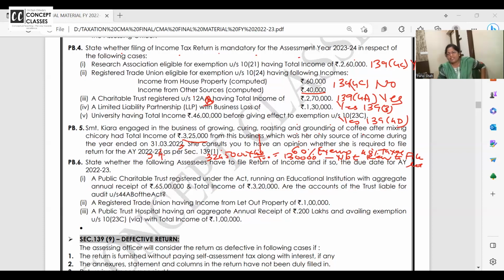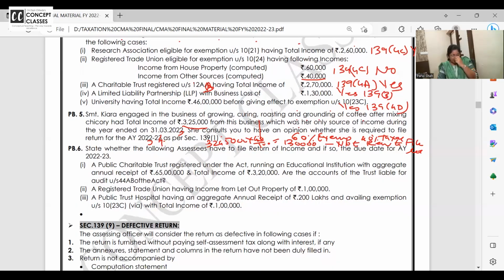60-40. If it is just coffee grown and all, then 75 and 25. Tea also 60-40. Rubber plantation, it is 65-35. Rates you should know. State whether following SSC have to file the return.